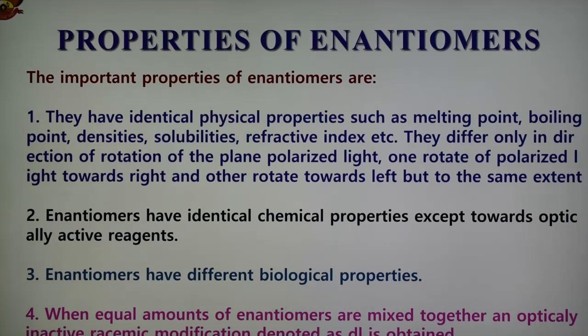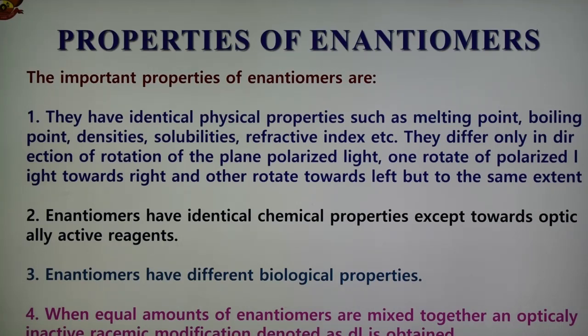The third important property is that enantiomers have different biological properties. In biological systems, all reactions are catalyzed by enzymes which are optically active compounds. The reaction of enantiomers with enzymes is so stereospecific that often the reaction with one of the enantiomers does not take place at all. This difference in reactivity of enantiomers is of great importance in biochemistry and the chemistry taking place in our body.